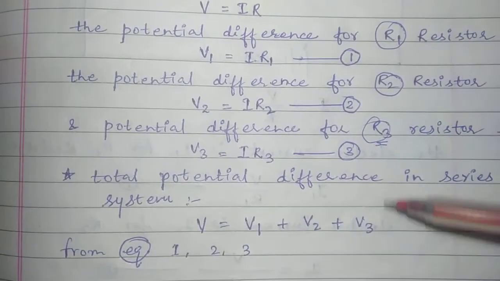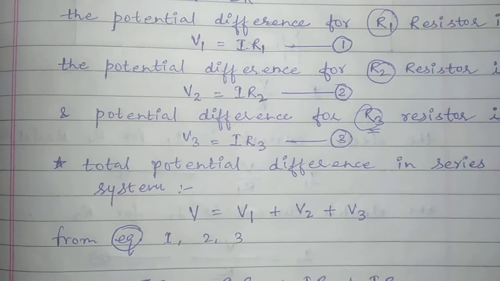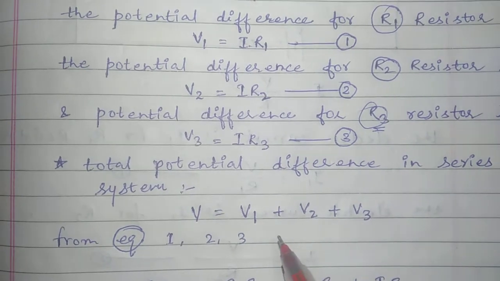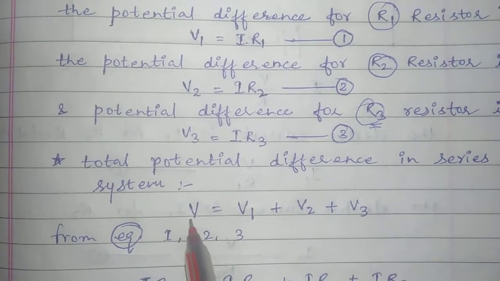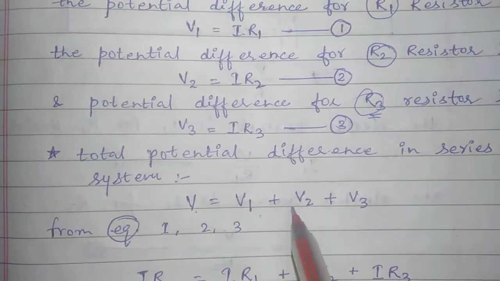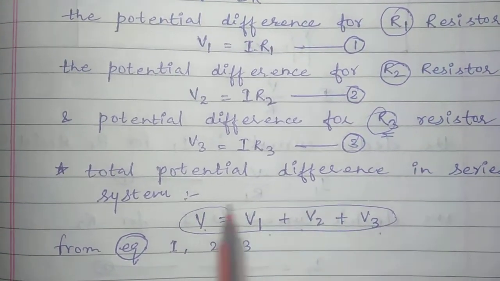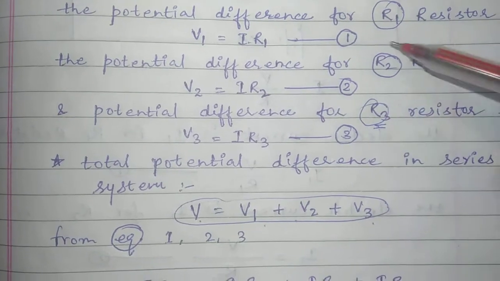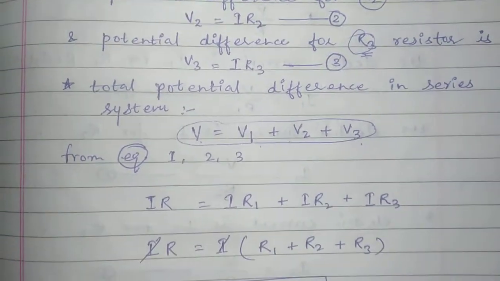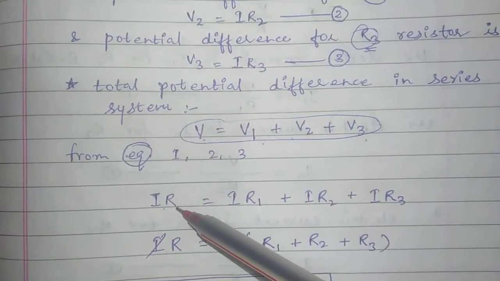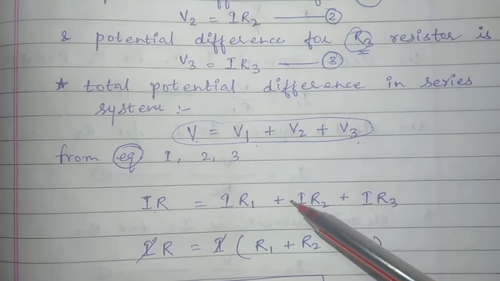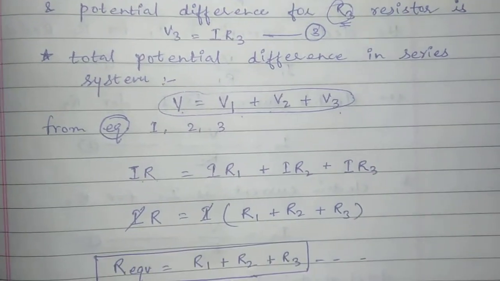From these three equations, if we take out the total potential difference, V is equal to V1 plus V2 plus V3, and in this equation we will put the values from these three equations. So we will get IR is equal to IR1 plus IR2 plus IR3.